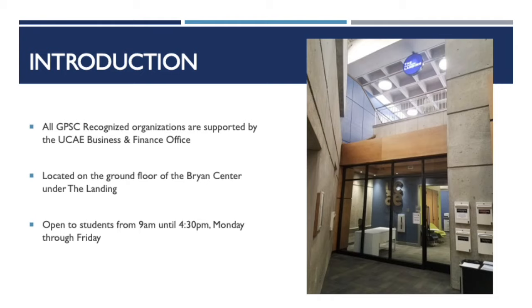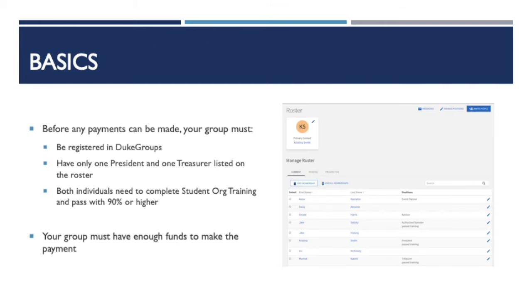The UCAE Business and Finance Office is located on the ground floor of the Bryan Center and is open from 9 a.m. until 4:30 p.m., Monday through Friday. All GPSC recognized organizations must work with the UCAE Business and Finance Office for every transaction in or out of your fund code. Other departments or university staff should not make purchases on your behalf.